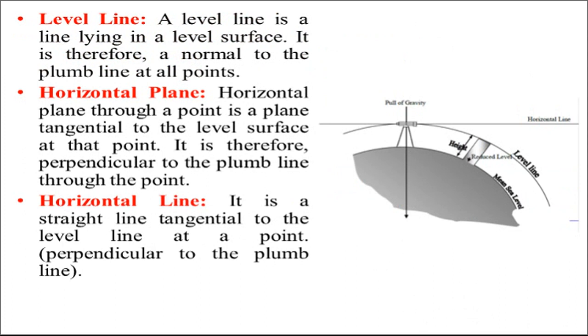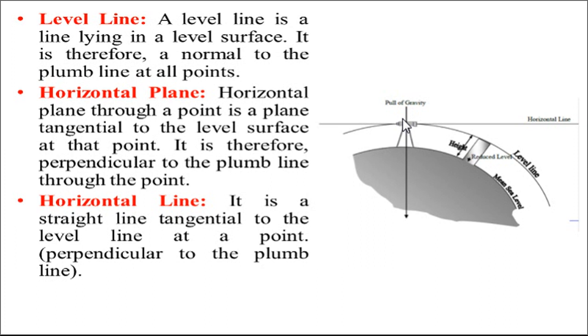Then next one, level line. A level line is a line lying in a level surface. It is therefore a normal to the plumb line at all points. So see, this is the level line like this, and this is the plumb line we can say. So it is exactly perpendicular. Then horizontal plane. Horizontal plane through a point is a plane tangential to the level surface at that point. It is therefore perpendicular to the plumb line through the point.